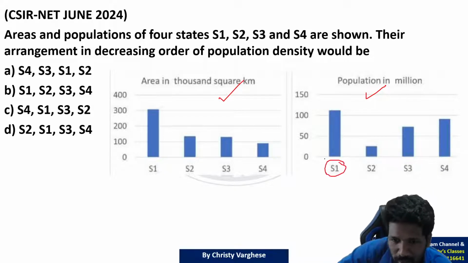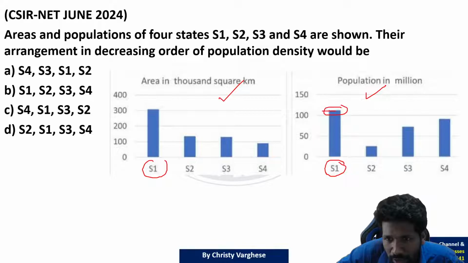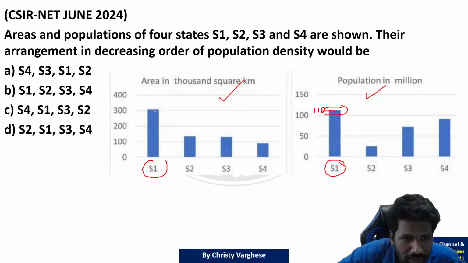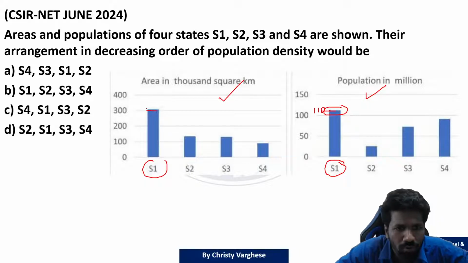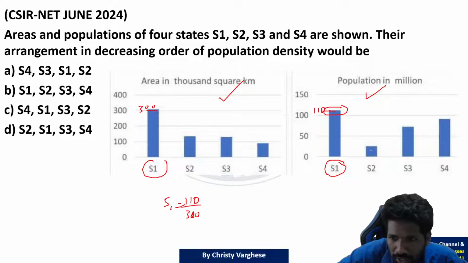For example, S1 population is 100 and 150 in between. If you look at the value, you can get it like it is 110 roughly. And this is 300 above, almost 300. So I will just take 300. So in the case of S1, the population density is population 110 divided by 300. All of you are getting?